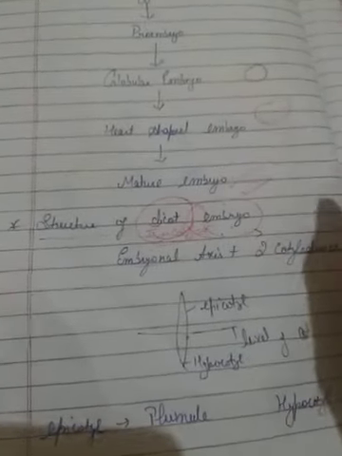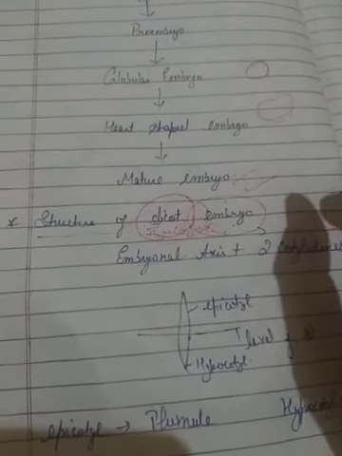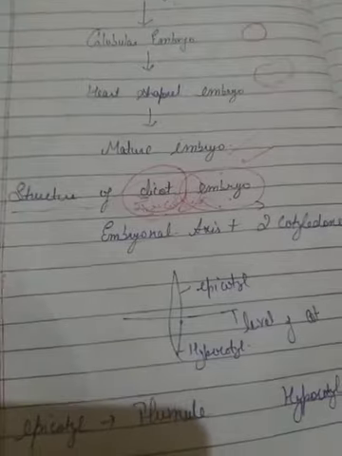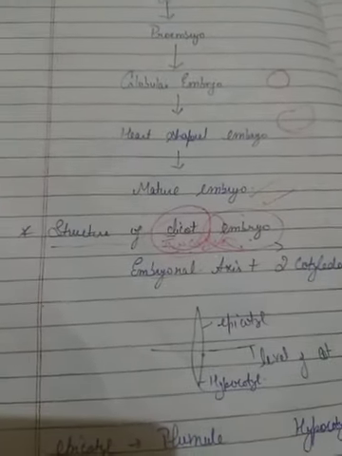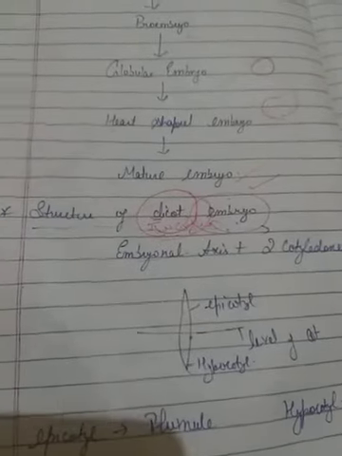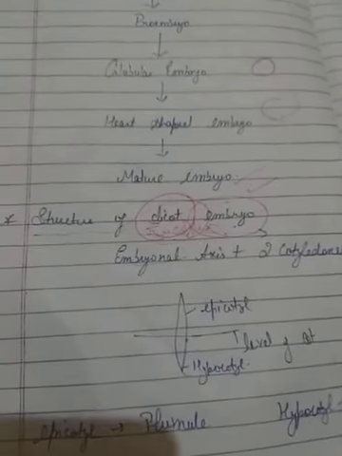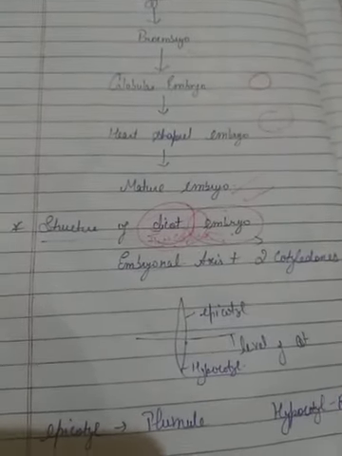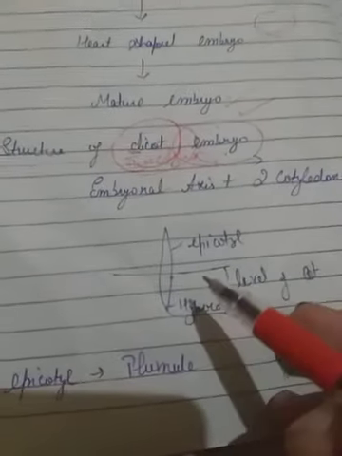Cotyledon is a structure which helps in the storage of food material for the development of embryo. For the development, the embryo surely needs nutrition, and that nutrition will be provided by the cotyledon. Clear?